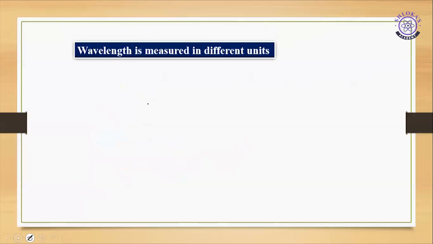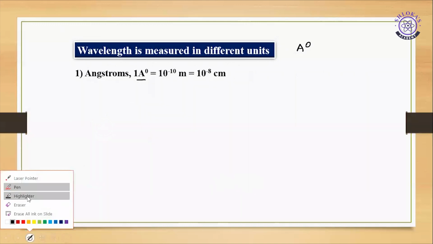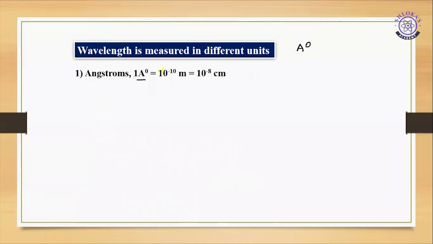Next, wavelength is measured in different units. Generally we can measure in angstrom unit. If you want to measure 1 angstrom unit in meters, that is 10 to the power of minus 10 meters, or in centimeters 10 to the power of minus 8 centimeters. These values are very important.